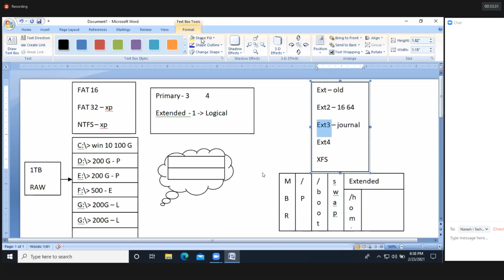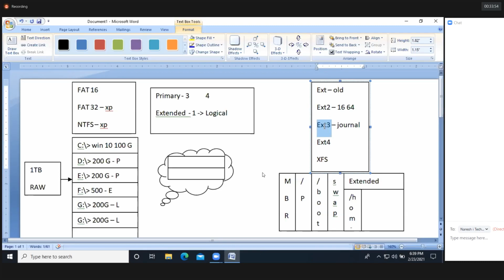If I use the ext2 and ext3 file systems in a real-time environment, they are not suitable for us. ext2 and ext3 are for old operating systems like 4.0 and 5.0.